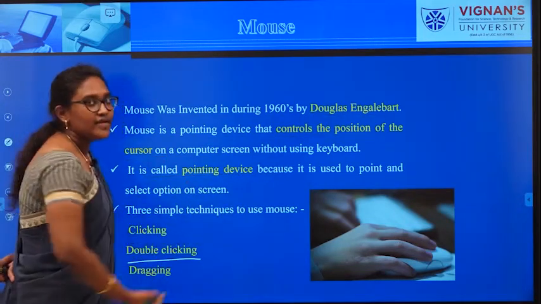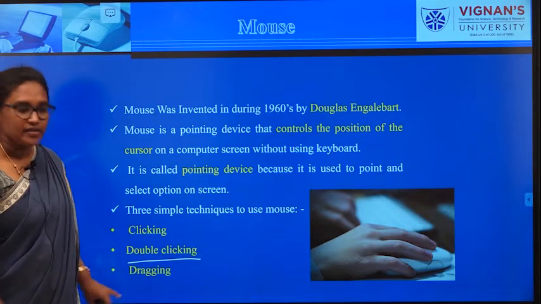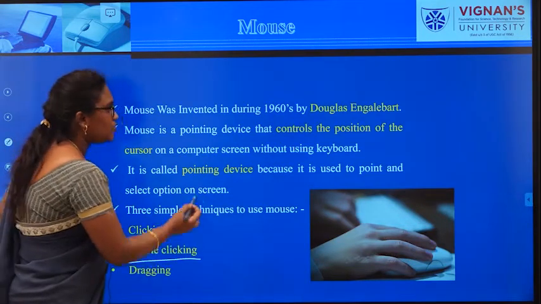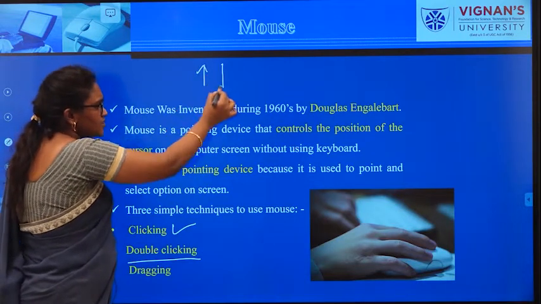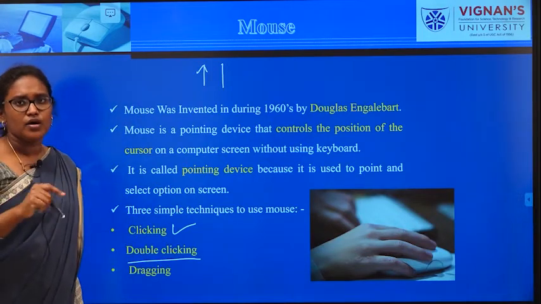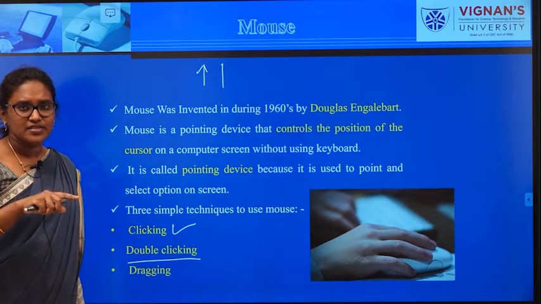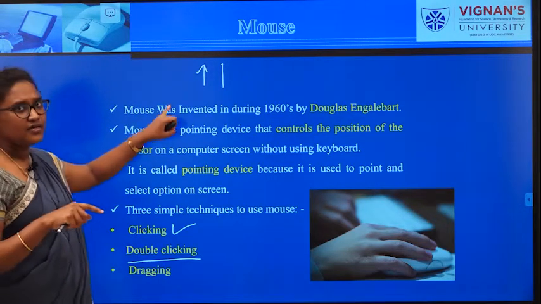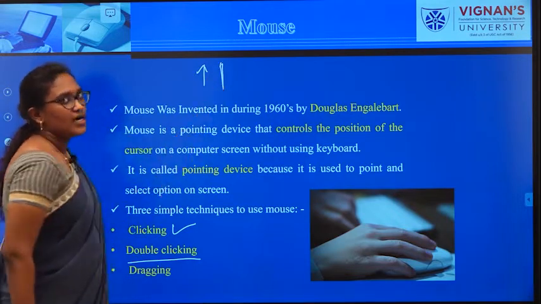The three simple techniques to use the mouse are clicking, double clicking and dragging. Clicking means that in order to place your cursor in one particular position, we click. On your mouse you place your hand, and your left side is used for clicking in order to place the position of a cursor.